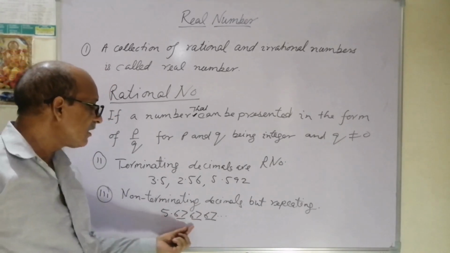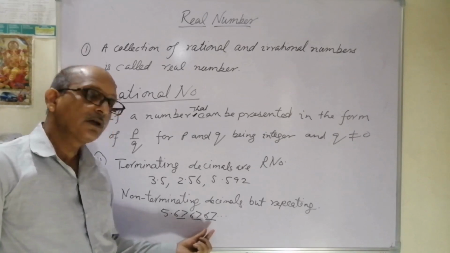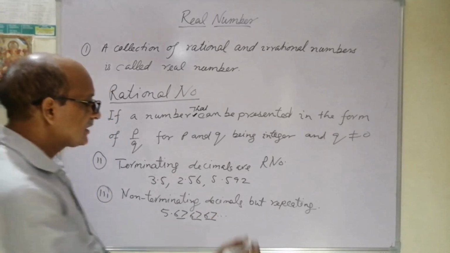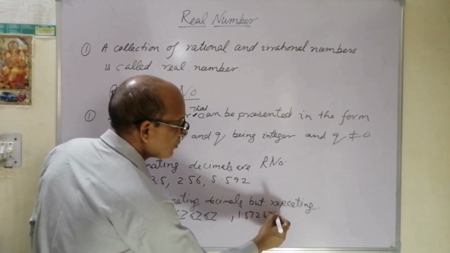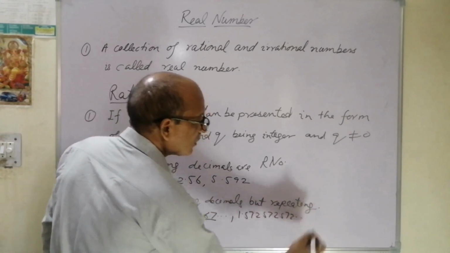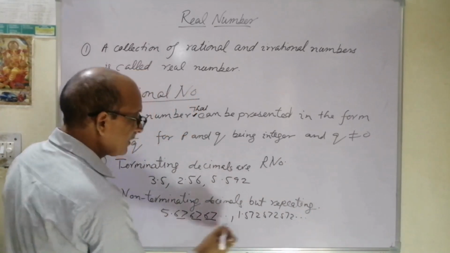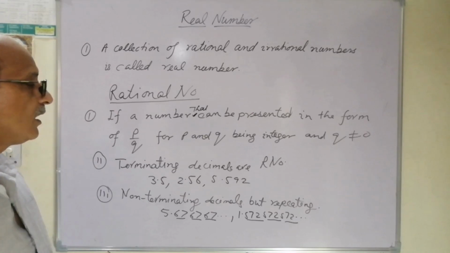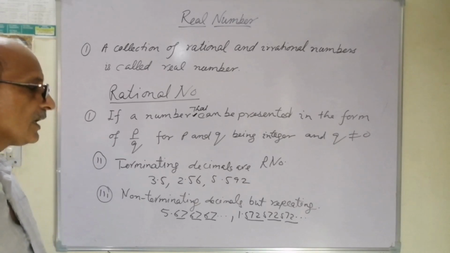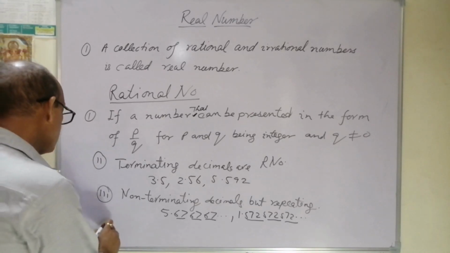Non-terminating and also repeating, it is a rational number. Another example you can take: 1.572572 dot dot dot. Here this has a block of 3 digits repeating, so it is also a rational number.